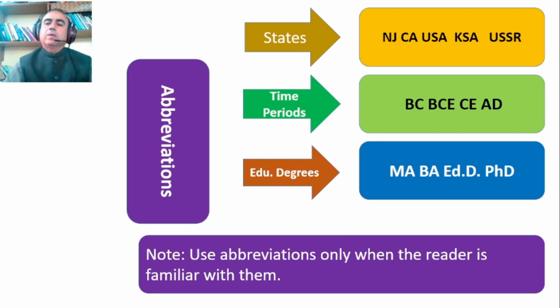Okay. We try to use abbreviations if the reader is familiar. Otherwise, we use the complete word. If someone is not familiar with NJ, then we would say New Jersey, not NJ. If someone is not familiar with MA, we would use Master of Arts, MA.